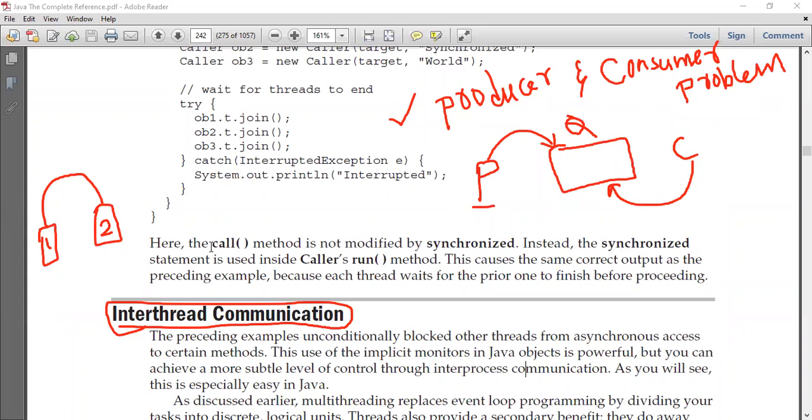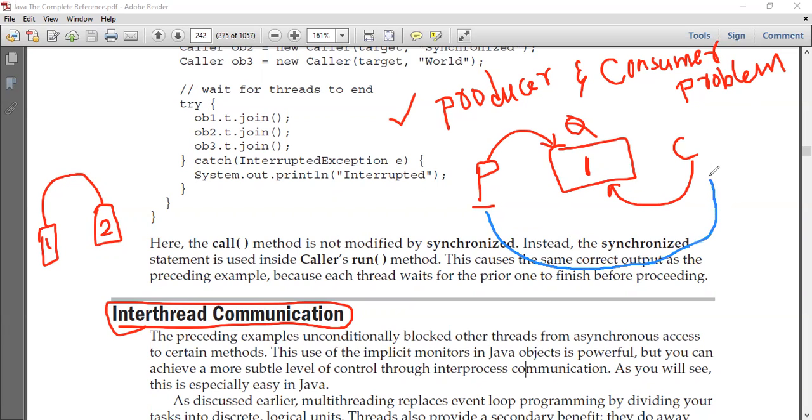Here is where inter-thread communication comes into the picture. The producer has to produce only if the consumer has consumed the value. For example, let us assume initially the producer produces a value called 1. Once it has produced it, there should be some sort of communication between the producer and consumer.